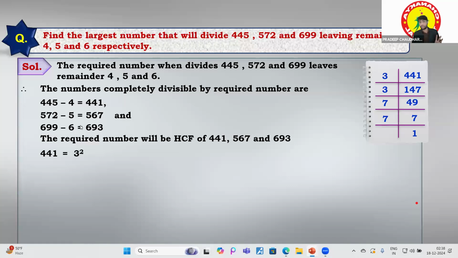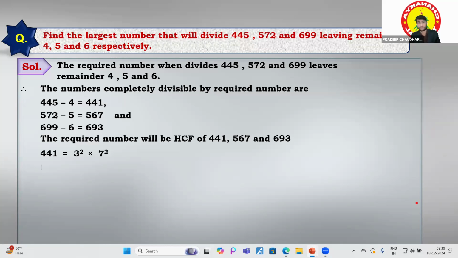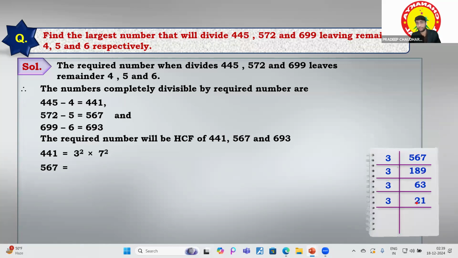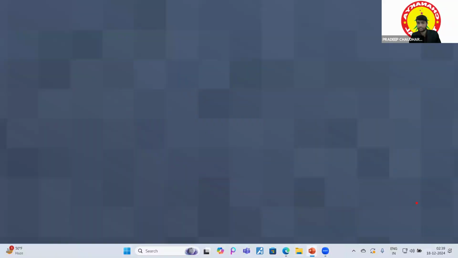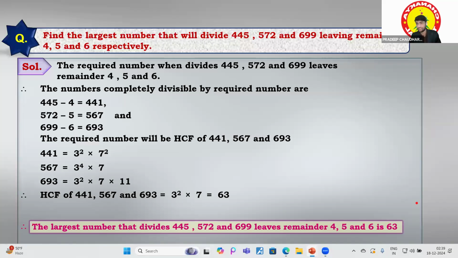Because you know the required numbers are 441, 567, 693. And the number that can divide them should be lesser than them. So if the number is lesser than them, you have to find the HCF, highest common factor, right? So doing the prime factorization of 567 and finding all the things, you will find that the HCF of these is 63.